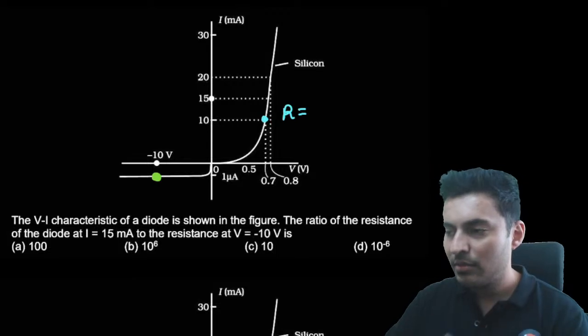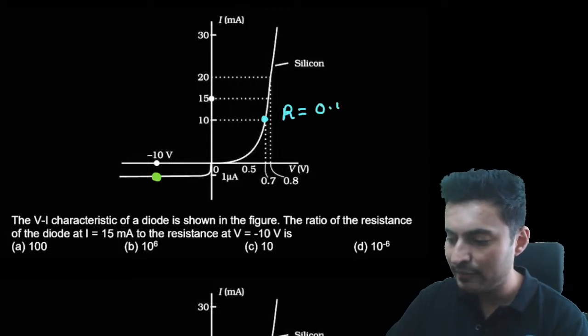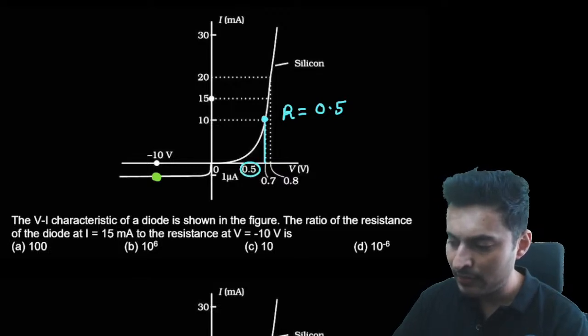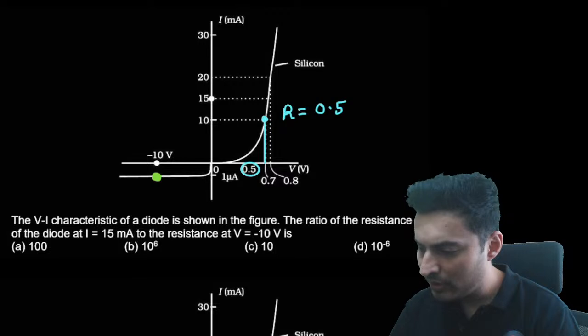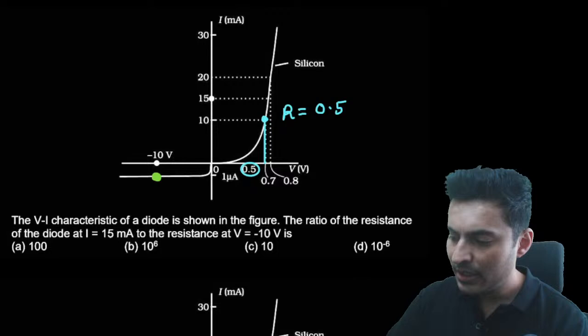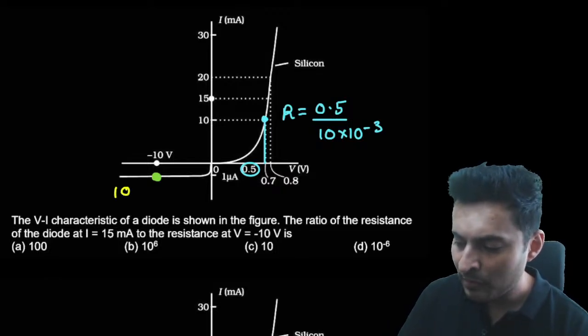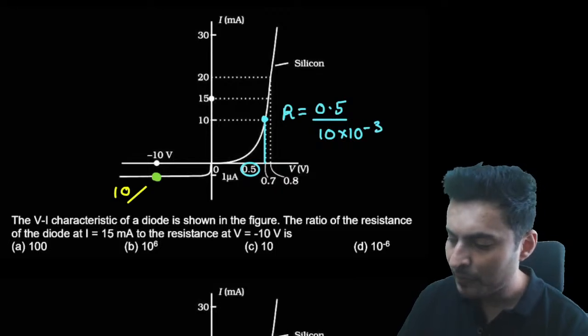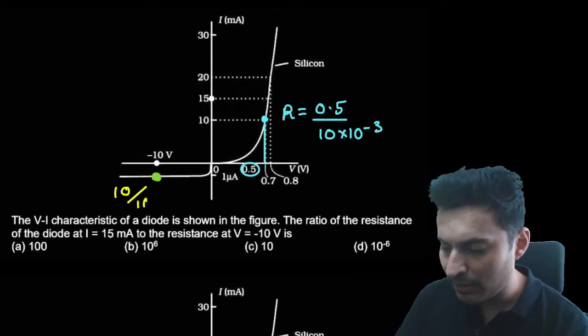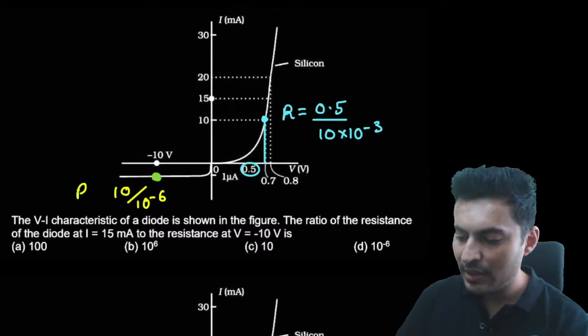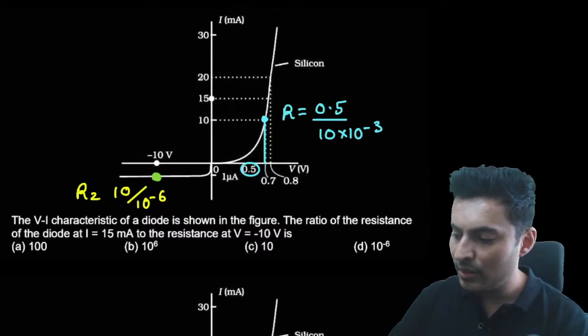Resistance is voltage by current. Voltage is 0.5. You can see that right over here. Oh no, is it 0.5 or 0.7? I think it is 0.5. Yeah, 0.5, divided by current. Current is 10 milliamperes. So 10 into 10 to the power minus 3. Similarly, at this point, the voltage is basically 10. The current is nothing but 1 micro. So 10 to the power minus 6. So this is basically your R2 and this is basically your R1.